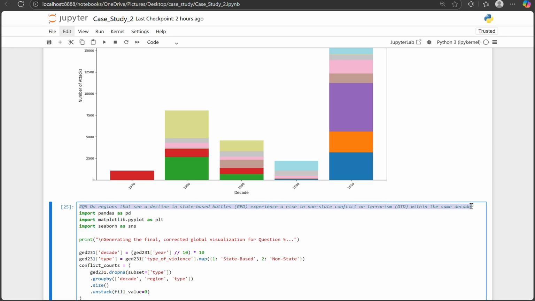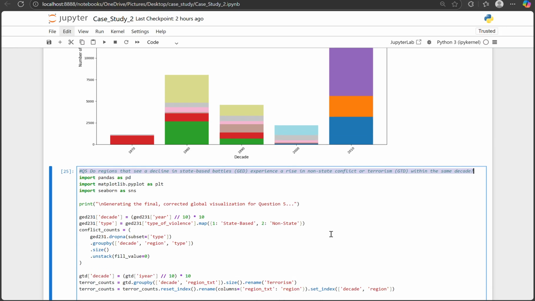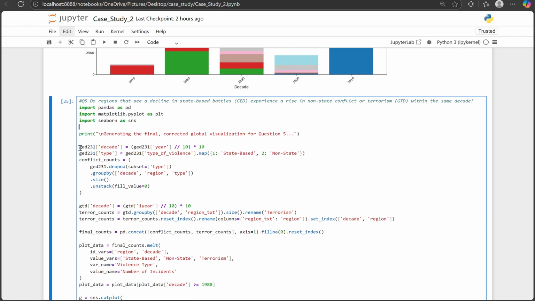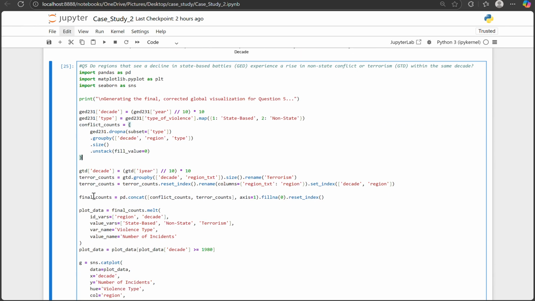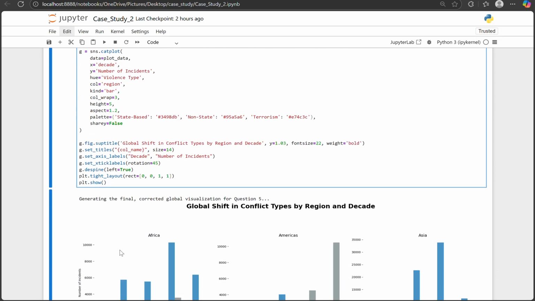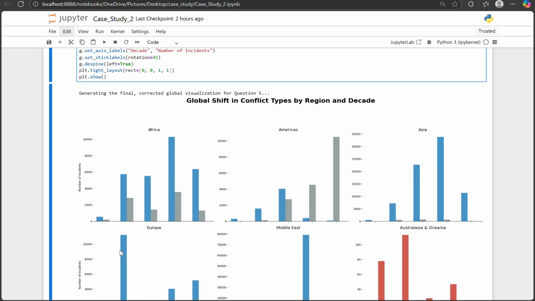Finally, my last question explores the relationship between different forms of violence. Do regions really become peaceful when state-based wars end? Or does violence shift into terrorism and non-state conflict? Here I categorized GED events into state-based conflict, meaning wars involving a government, and non-state conflict, meaning conflict without the government. Then I added GTD terrorism incidents to the same timeline. I grouped everything by region and decade, calculated total events, and created side-by-side bar charts.